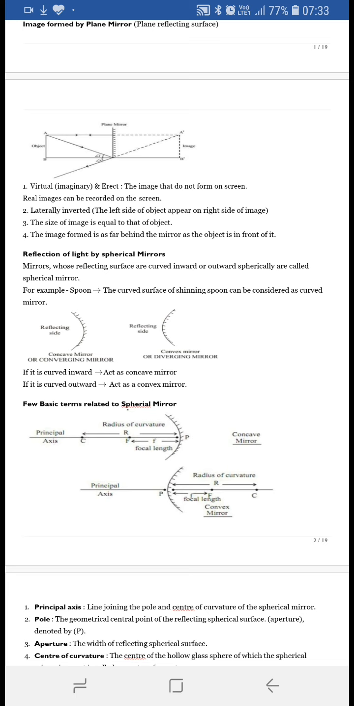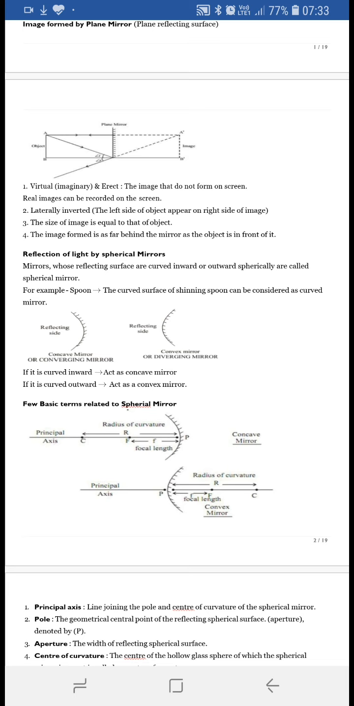The shiny part which is curved inside is known as a concave mirror, and the part which is curved outside, that is the backside of the spoon, is nothing but a convex mirror. So a spoon is the best example of both concave mirror and convex mirror. If it is curved inward, it is concave, and if it is curved outward, it is convex.